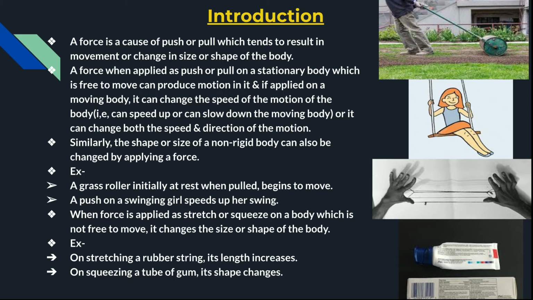When a push or pull is applied on a stationary body, we are changing its position. The body is free to move, and we can produce a motion in it.